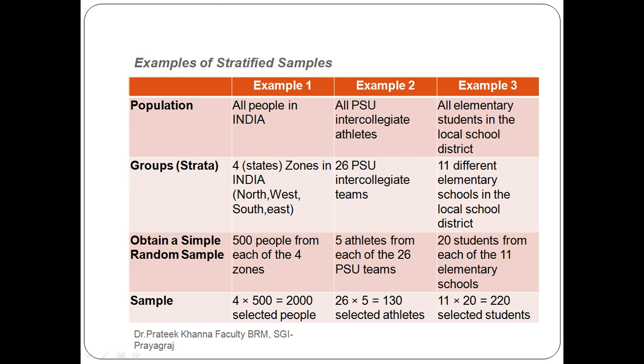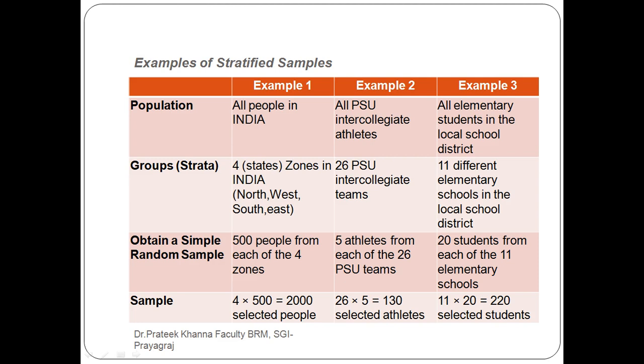Obtain a simple random sample of 500 people from each of the 4 zones. It means 500 people from the north, 500 from the west, 500 from the south, 500 from the east. So the sample is 4 times 500. Now 500 means 500 people in each zone. It means 2,000 people are selected for the study.